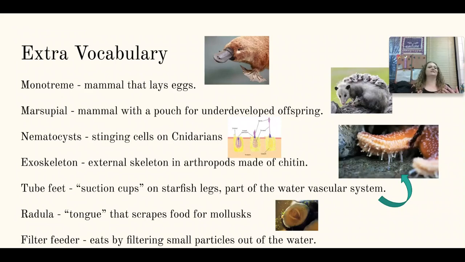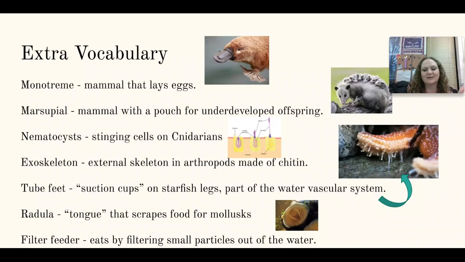These definitions are incredibly important. Remember, I told you that some mammals do lay eggs? Monotremes. Monotremes are the mammals that lay eggs. These guys are things like the platypus. Marsupials, these are mammals that have a pouch for their offspring to live in because they're not born well developed.